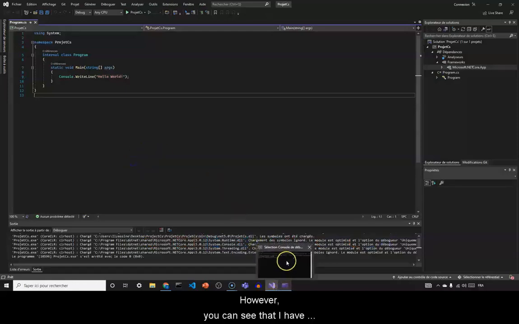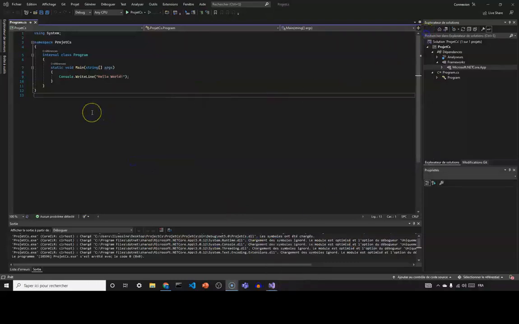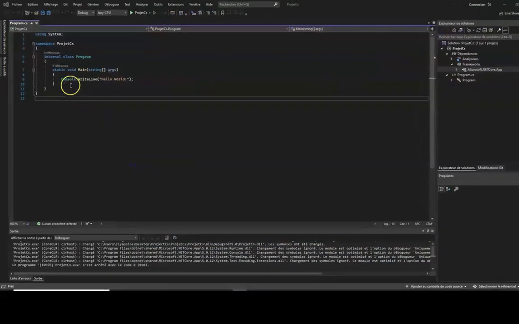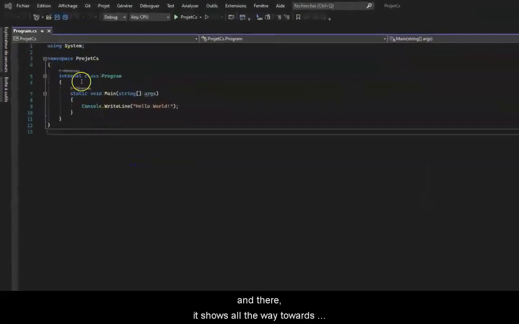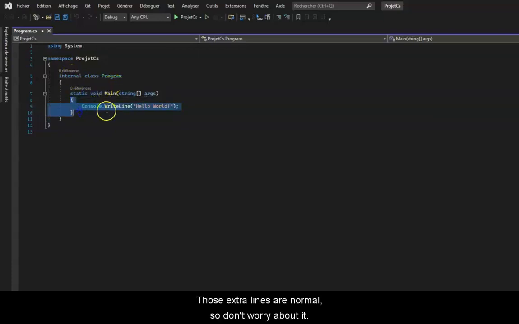However, you can see that I have additional things. Here, it indicates exit code, and there it shows the path towards project.exe, which is the program that we just built by pressing on the play button. An executable told me that Hello World is the output of this program, which is the result of the program. Those extra lines are normal, so don't worry about it. You can now close the terminal.